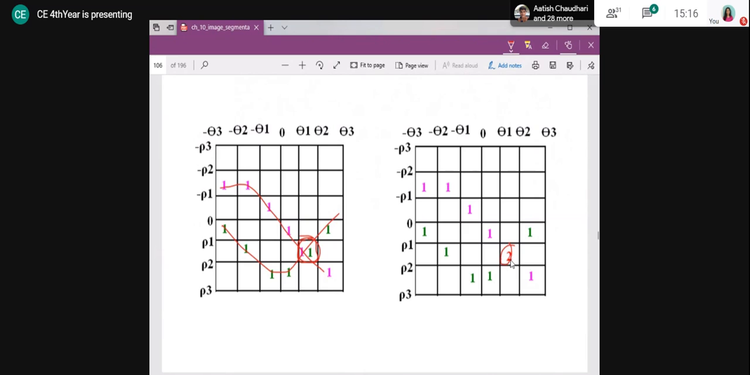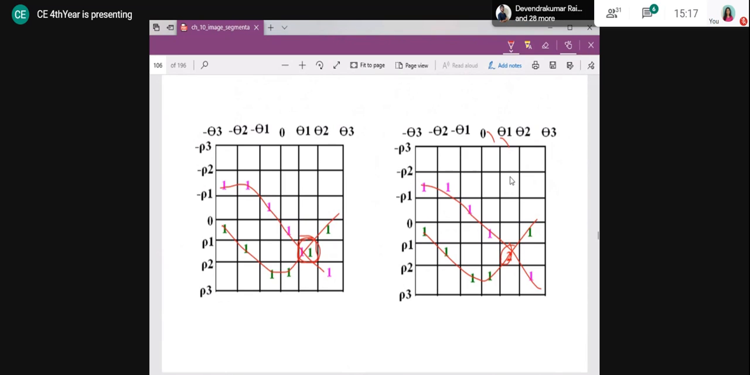And when this accumulator cell value is 2, what is the meaning of that? Two curves are intersecting with each other here. And what is the meaning of two curves intersecting? That means 2 points are on the line whose rho value and theta value can be given by this cell, whatever the cell is corresponding to. So this is for theta 0, this is for theta 1, and the range is rho 1 to rho 2.